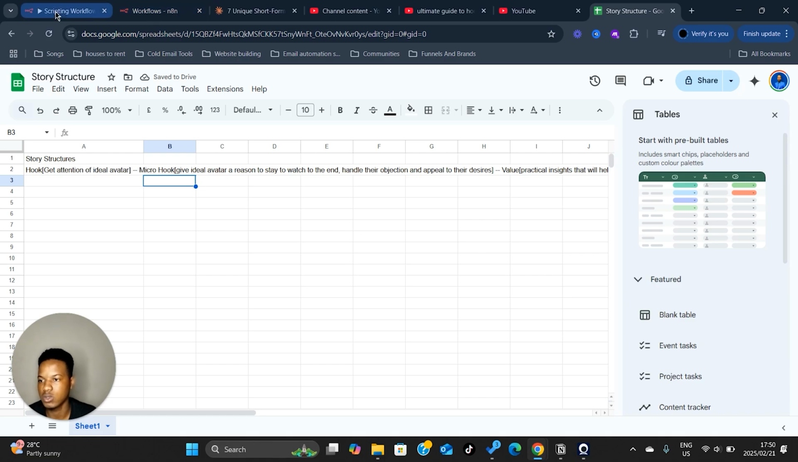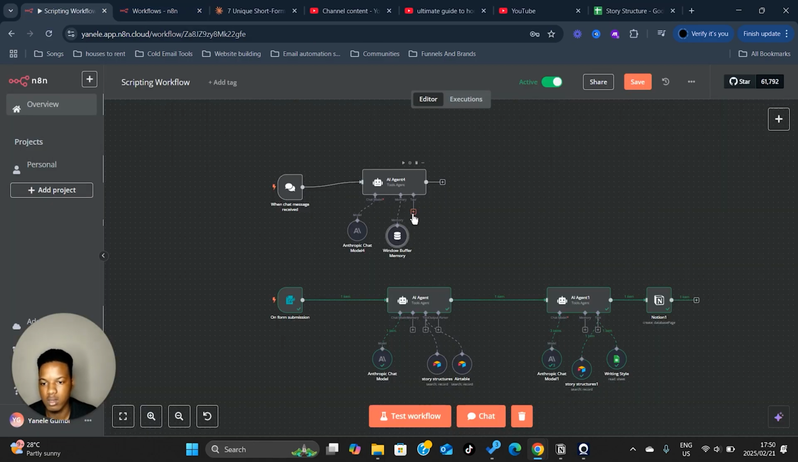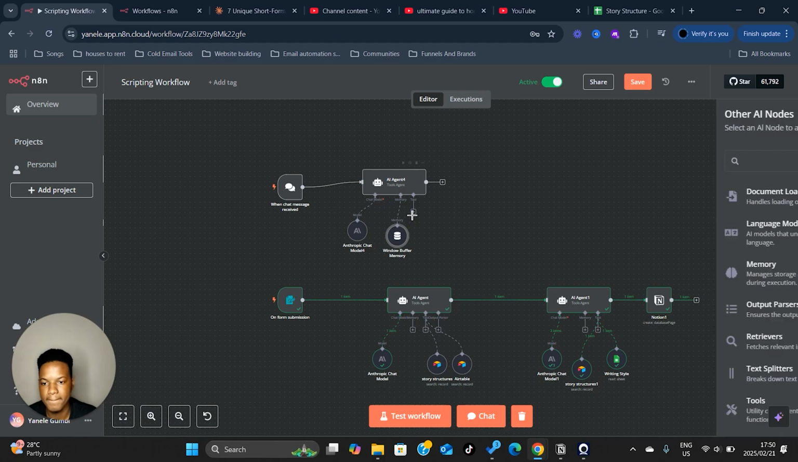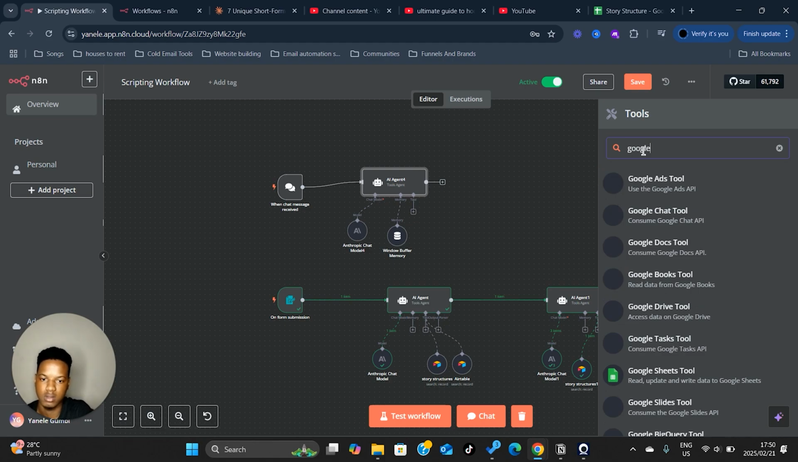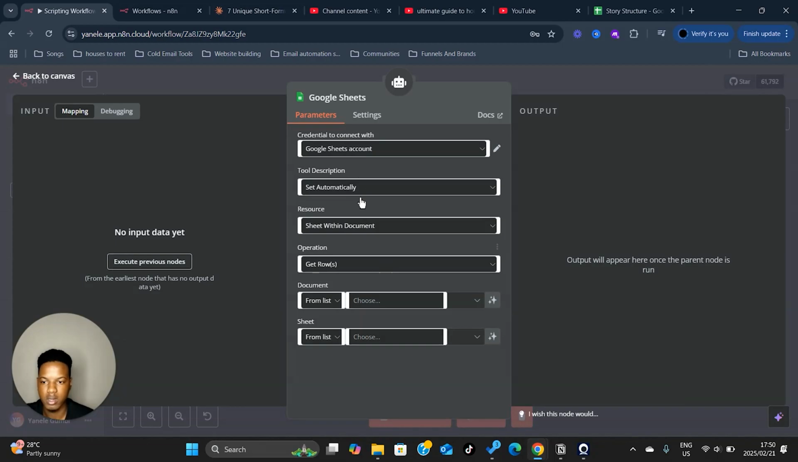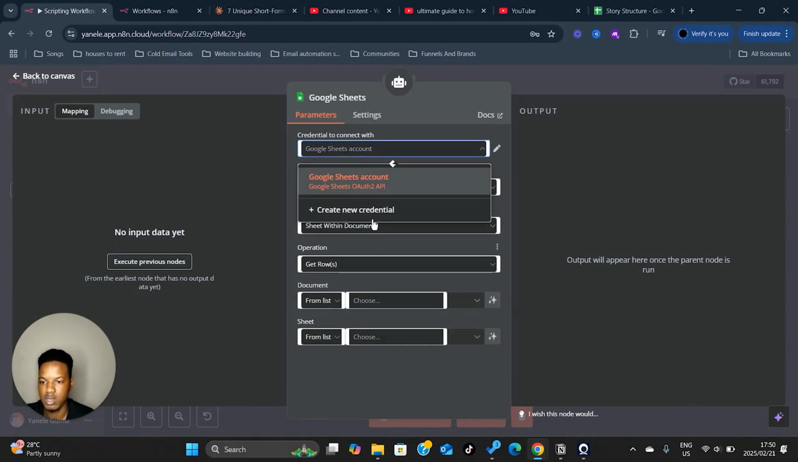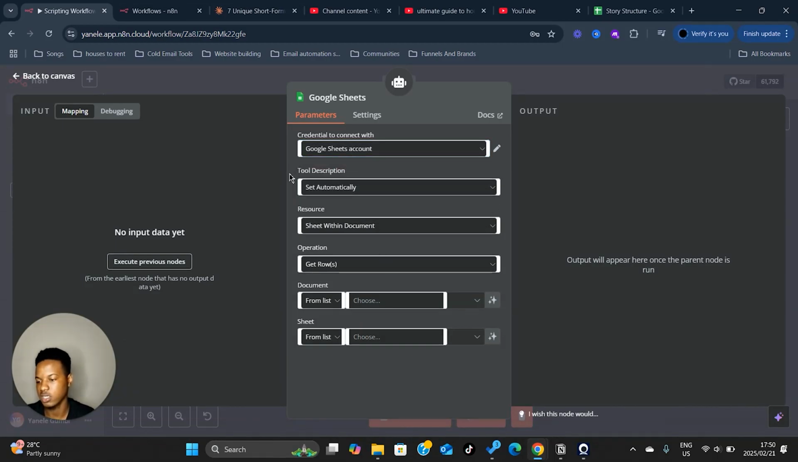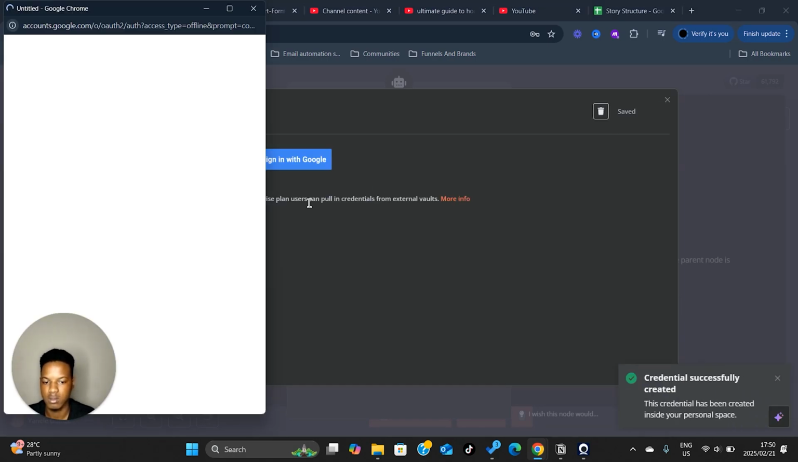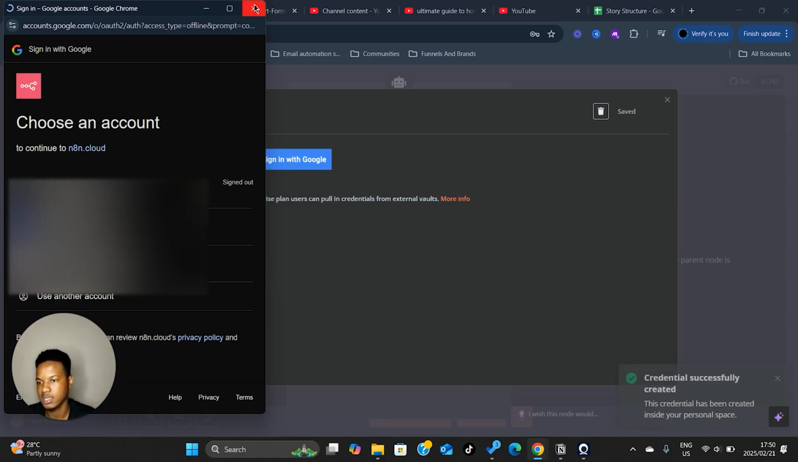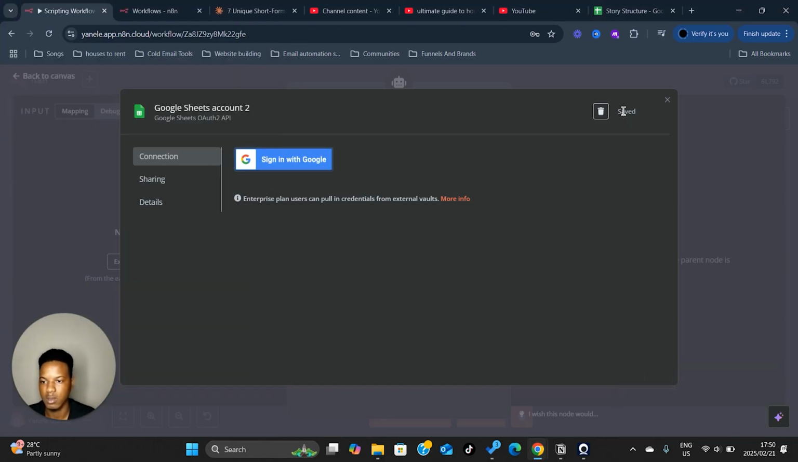Then what you're going to do is go to your workflow, go to this tools option over here, and then search for Google Sheets. You're going to connect your Google Sheets. It's a very simple thing to do. Click on create new credential, and then it's going to send you to your Google account for you to do the whole connection process. I'll just show you how to do that. You're going to click on save, click on sign in with Google over here, and then it's going to take you here, and then you're going to sign in with Google over there. So yeah.